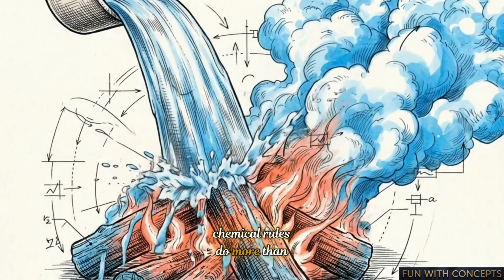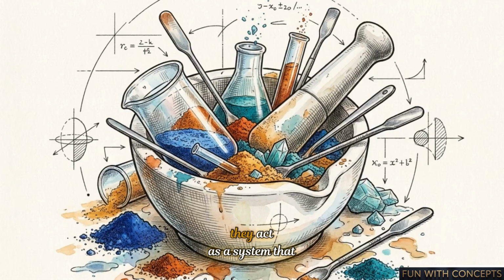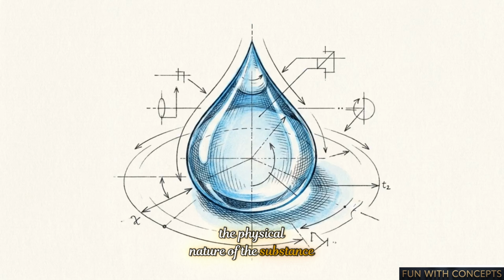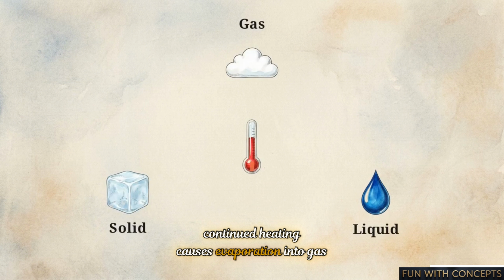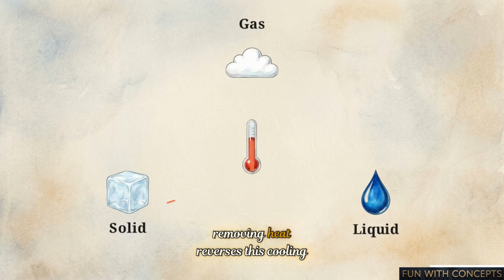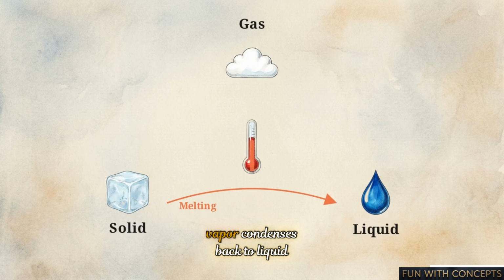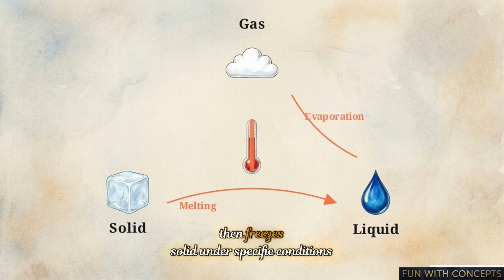Chemical rules do more than just mash properties together. They act as a system that completely rewrites the physical nature of the substance. Adding heat triggers a predictable sequence. Melting ice becomes liquid. Continued heating causes evaporation into gas. Removing heat reverses this. Cooling vapor condenses back to liquid, then freezes solid.